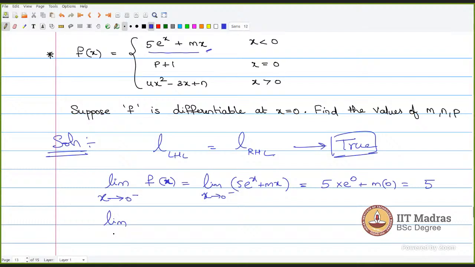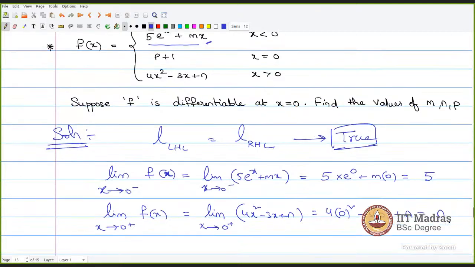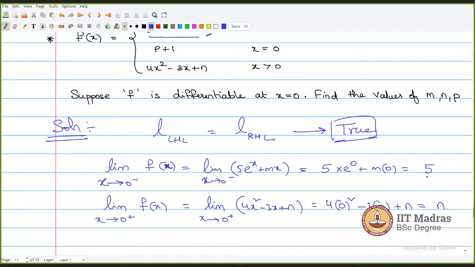Similarly, we compute the right hand limit also. So which f of x should I substitute? The last one, 4x square minus 3x plus n. So what is the value of this? n. Now see, the left hand limit is equal to 5 and the right hand limit is equal to n. But we know that left hand limit and the right hand limit should be equal, right? Yes, sir. From here, what we get is n should be equal to 5.